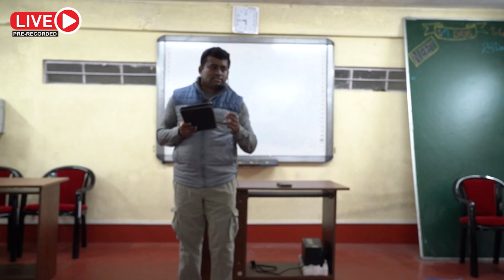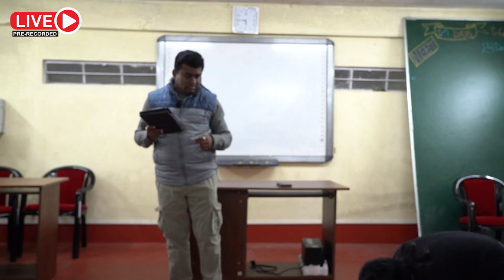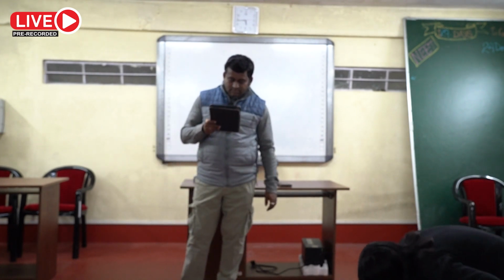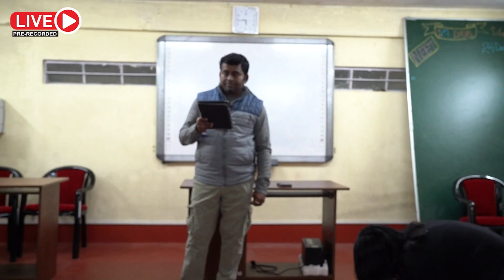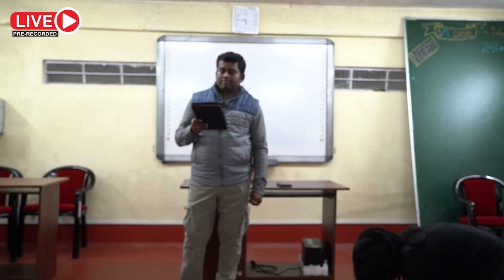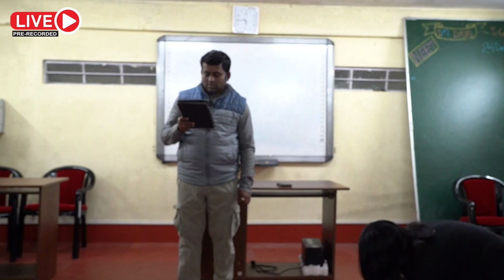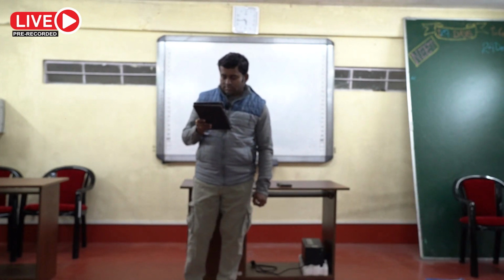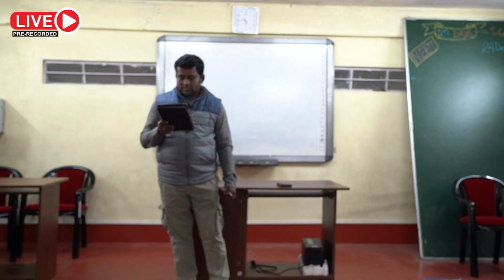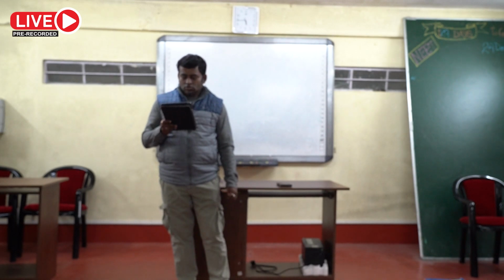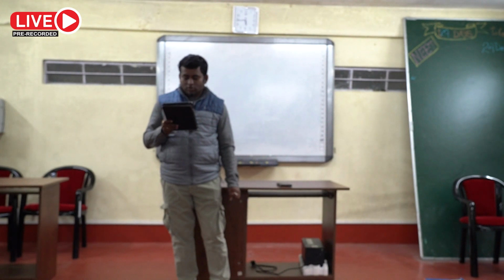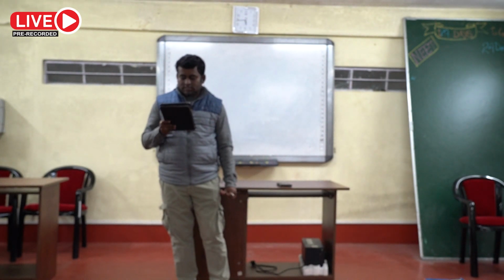Question number 6. The approximate depth of an ocean is 2700 meter.